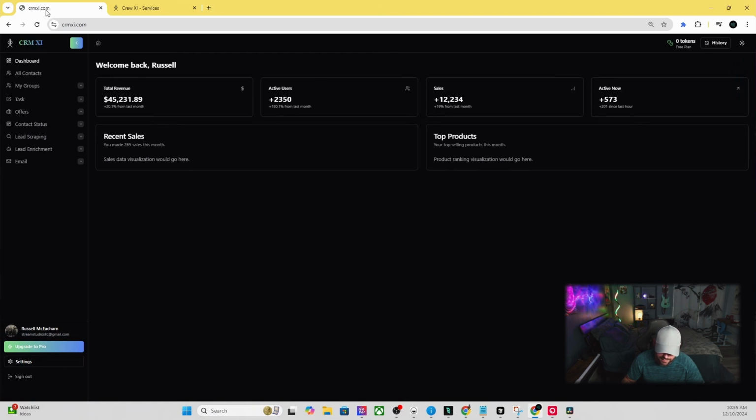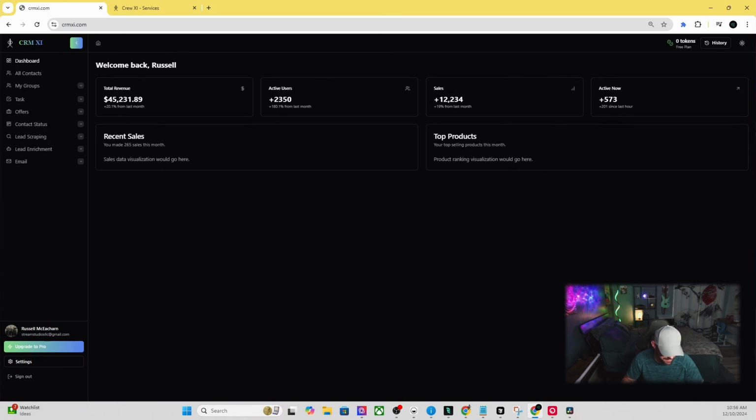And we just wanted you to be able to do all this within 5 minutes. Say in 5 minutes' time, you can scrape 250 leads and email them. How cool would that be? Because there's a lot to learn and a lot of time to do all this without a platform like this. So trying to bring everything together, make it super efficient, and that's what CRMXI is all about.